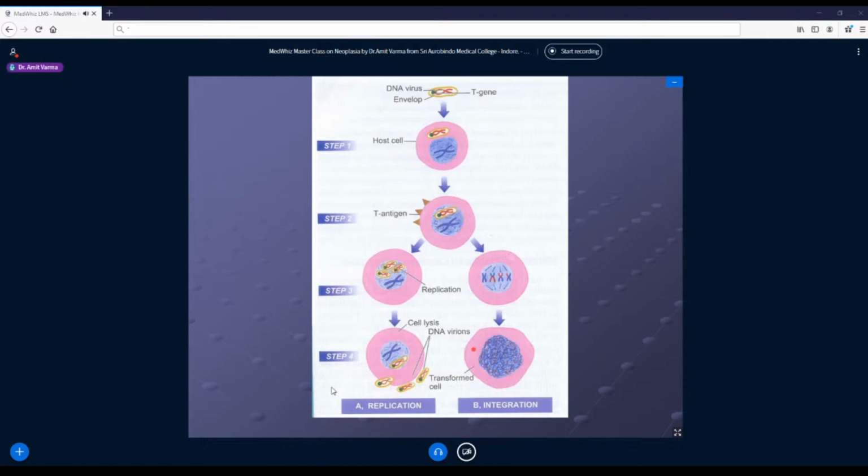So here what we understand is that, of all the mechanisms we have seen till now for carcinogenesis, viral oncogenesis has a completely different mechanism. Why? Because here the genes of the virus are getting integrated into our DNA, and these genes act like oncogenes because they are homologs to human genes. Also, the site where they bind may overactivate even our normal genes, forcing the cell to undergo proliferation.